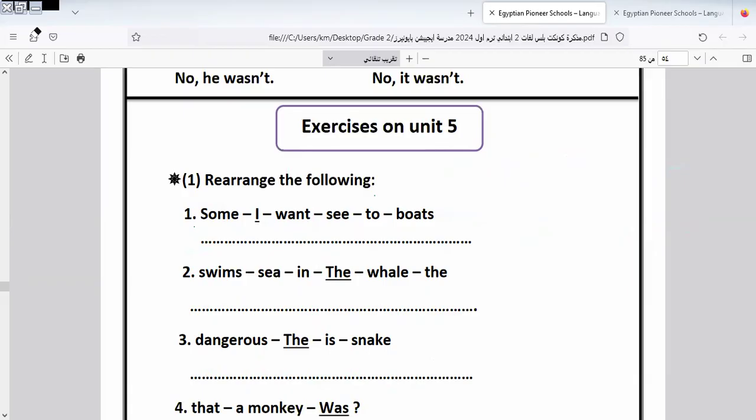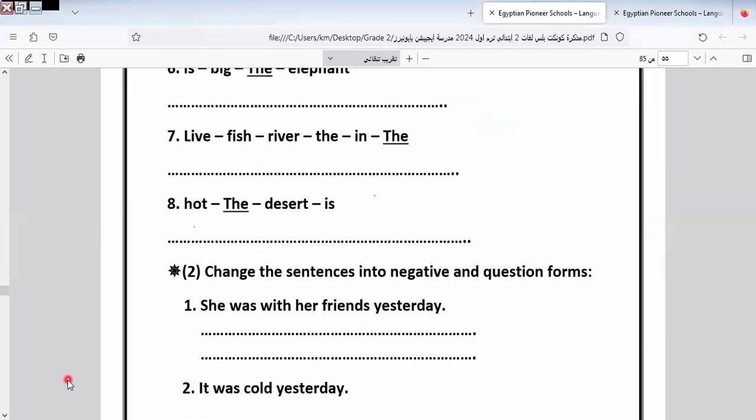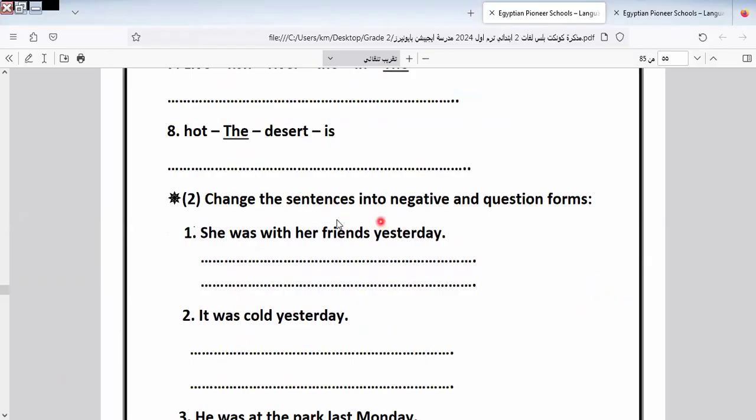Let's go to another question here. This is the form of "was". Use it as we use "can" in negative and question. Here it is the same. It will be "she wasn't".